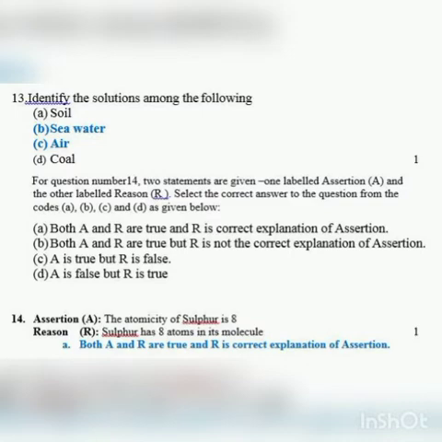Now what is atomicity? Atomicity means the number of atoms present in one molecule. So here sulfur exists as S8, which means in one molecule of sulfur there are 8 atoms. So here the reason and the assertion both are correct and the reason is the correct explanation of the assertion. Because the atomicity of sulfur is 8, sulfur has 8 atoms.